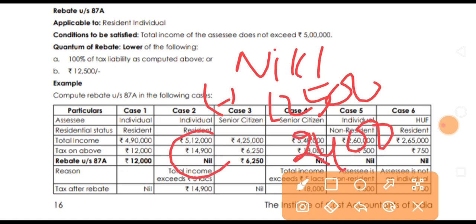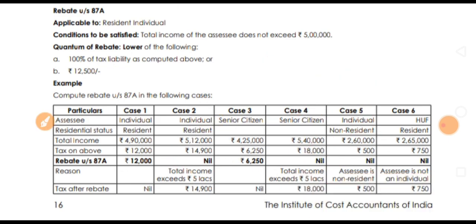So the total tax is 14,900. Here the total income exceeds 5 lakhs, so the rebate is nil, and we need not calculate rebate under section 87A.